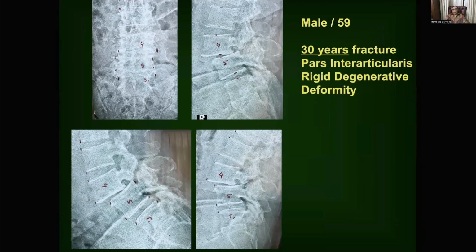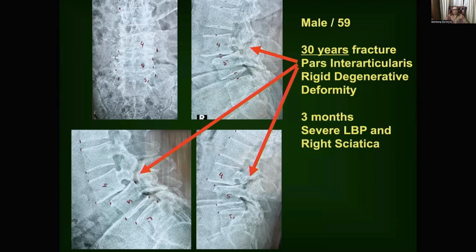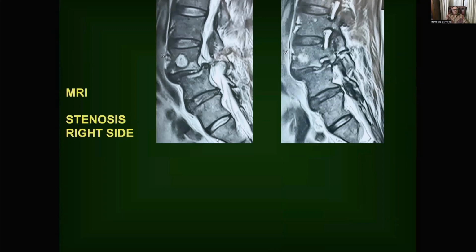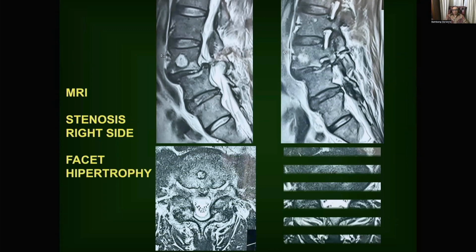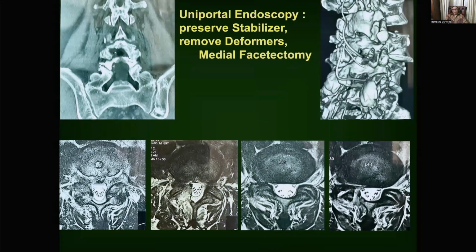Male, 59, 30 years, fracture of the pars interarticularis and rigid degenerative deformity. Three months of severe low back pain and right sciatica, with stenosis on the right side and facet hypertrophy. Then we perform endoscopy, preserve the stabilizer, removal, and medial facetectomy.